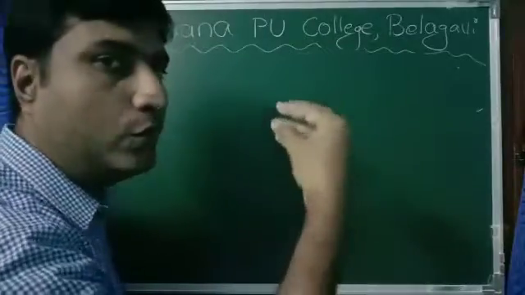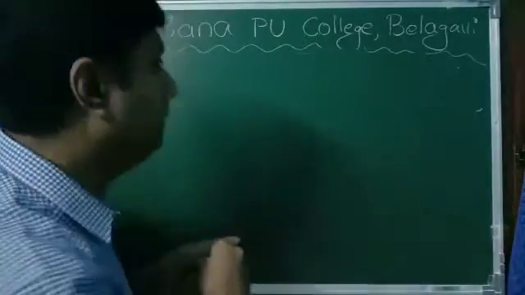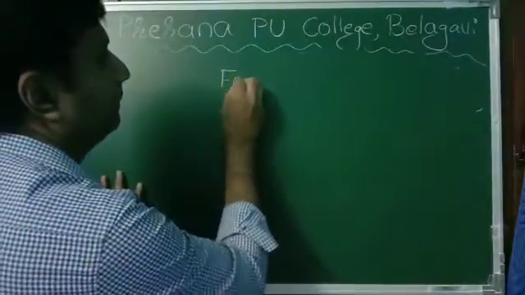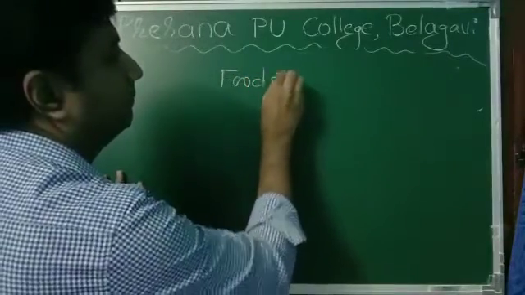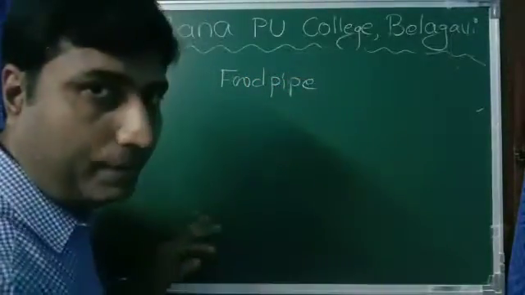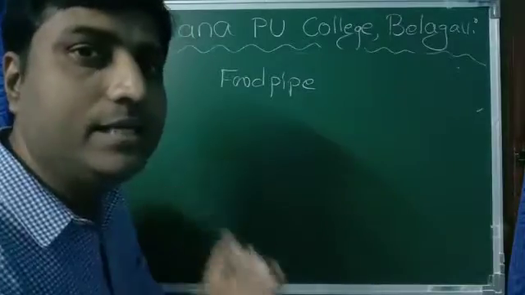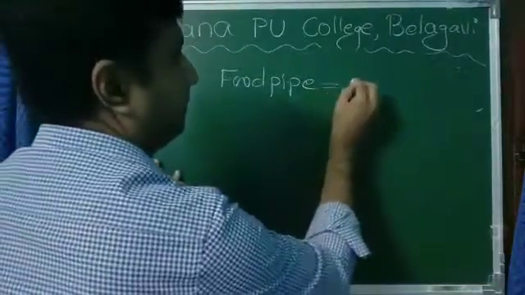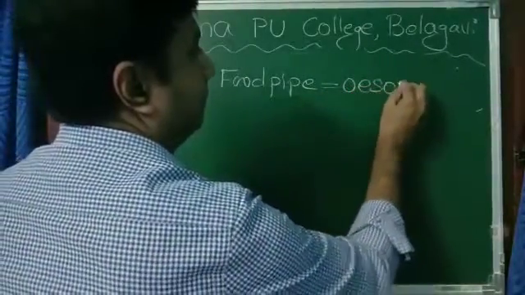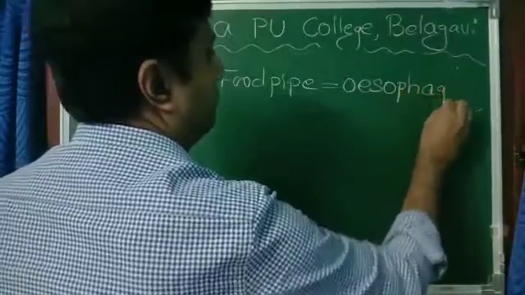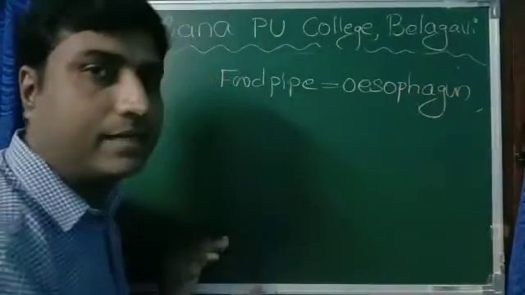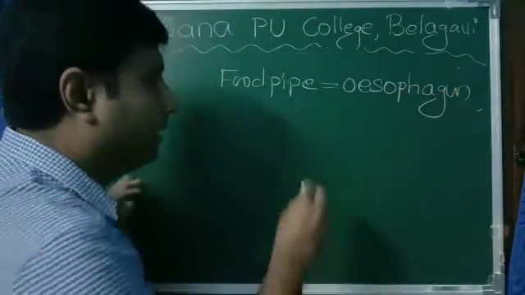What is that? Now the food should enter into our food pipe, which is technically called the esophagus.